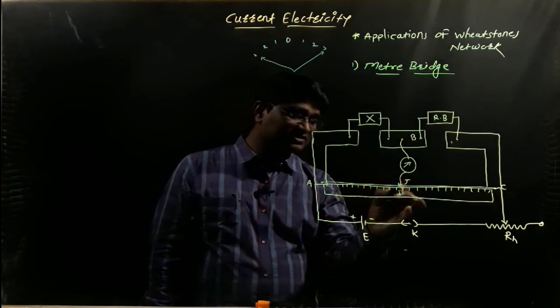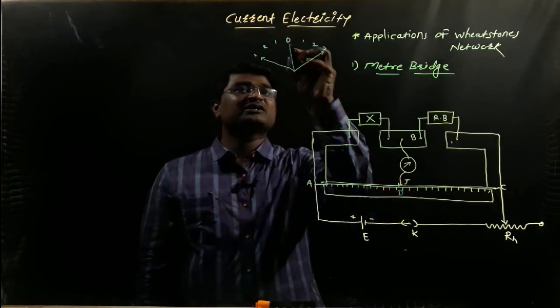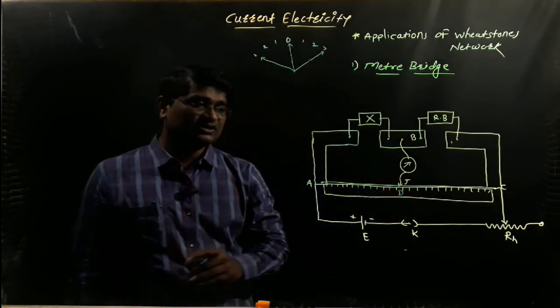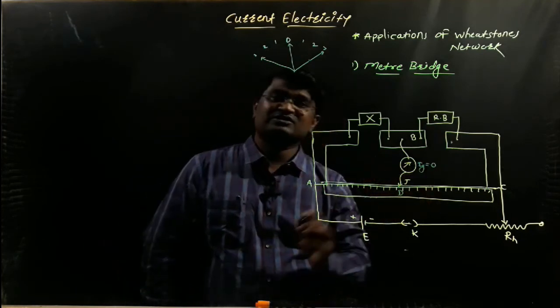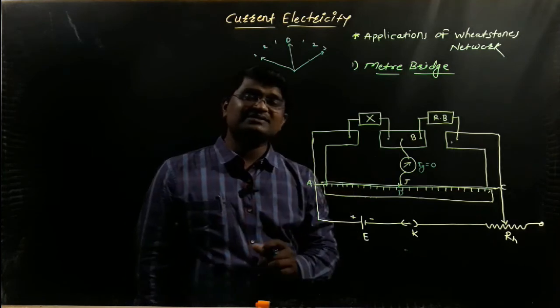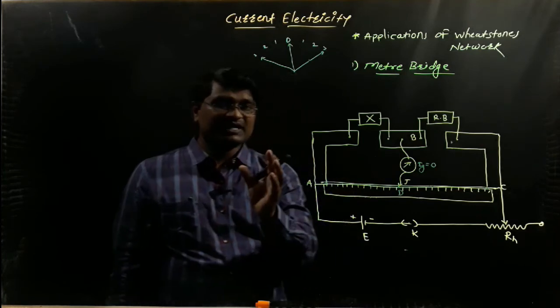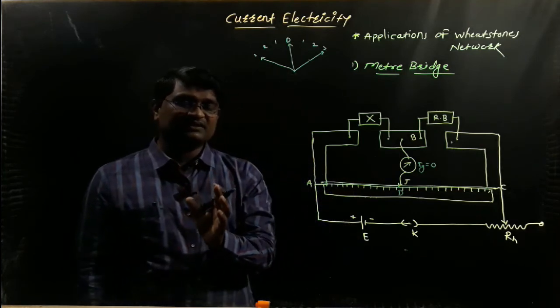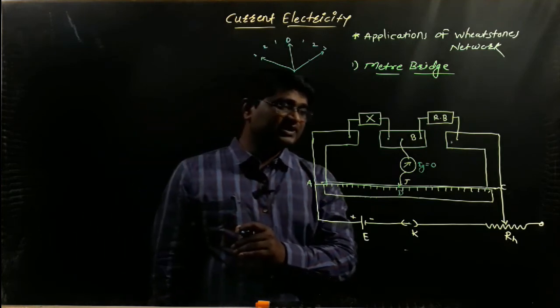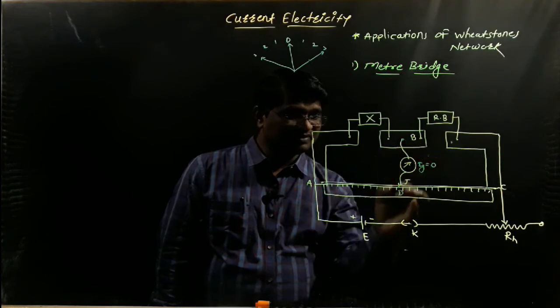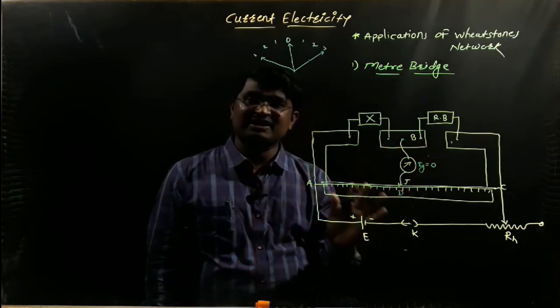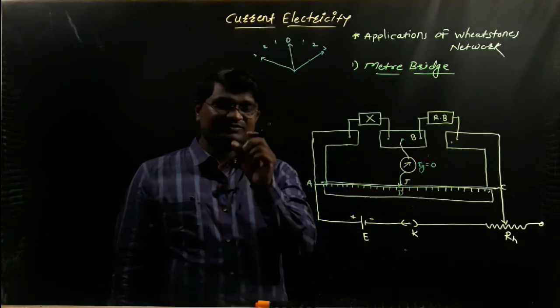And when the jockey touches at the point D, the galvanometer does not show any deflection; the total electric current passing through the galvanometer will be 0. This condition is called the balancing condition of the network, because as per the concept of Wheatstone's bridge, which we have already discussed, the potential at the points B and D is exactly the same across this quadrilateral.